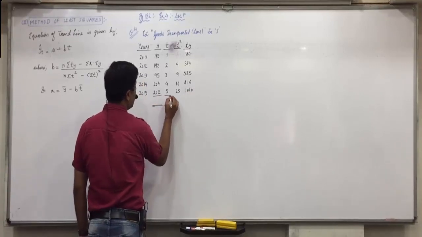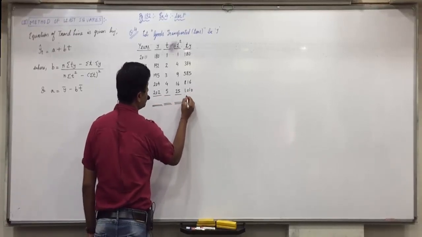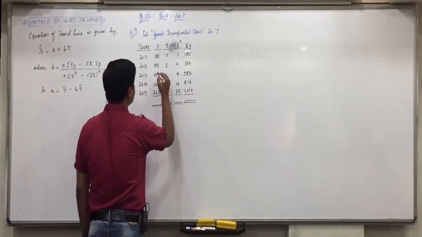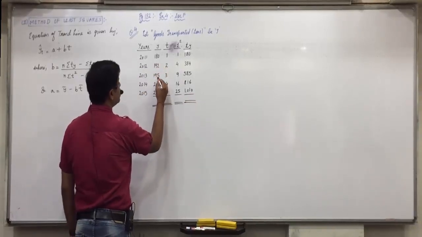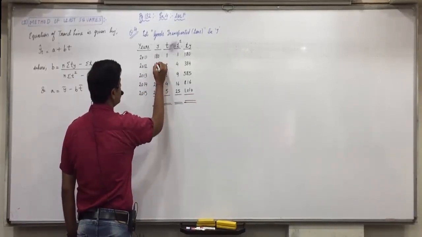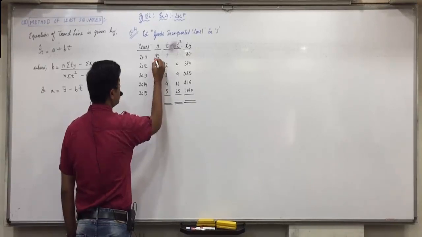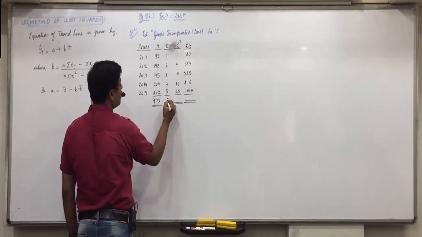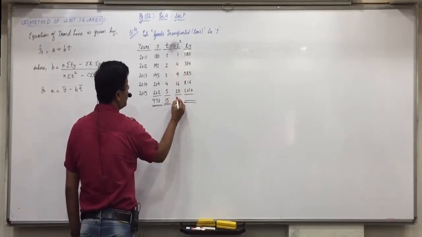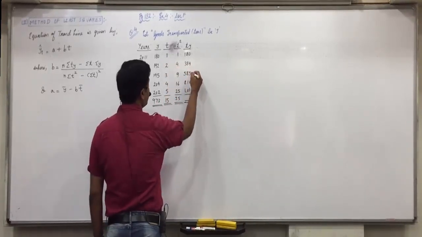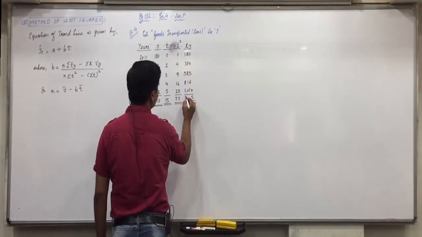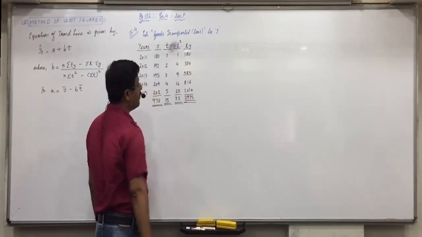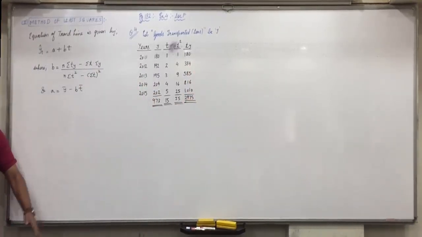Total of all the 4 will be required: 15, 973, 55, 2975. Okay, all the 4 totals will be required.